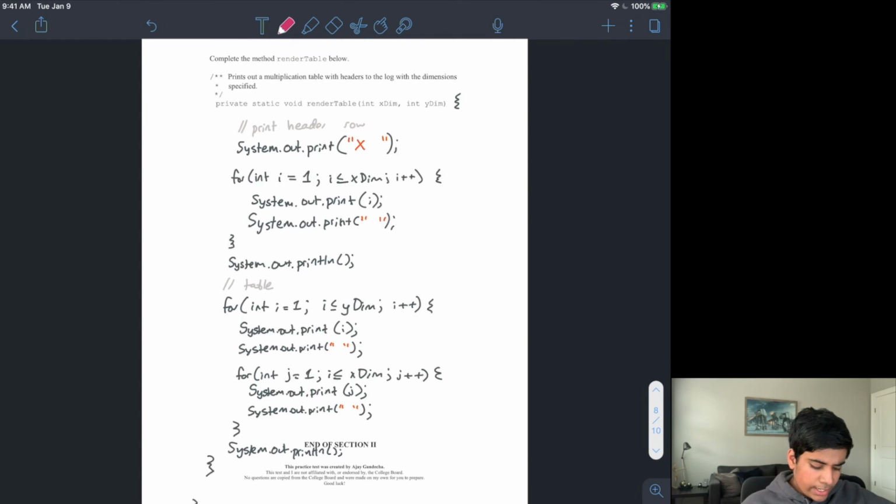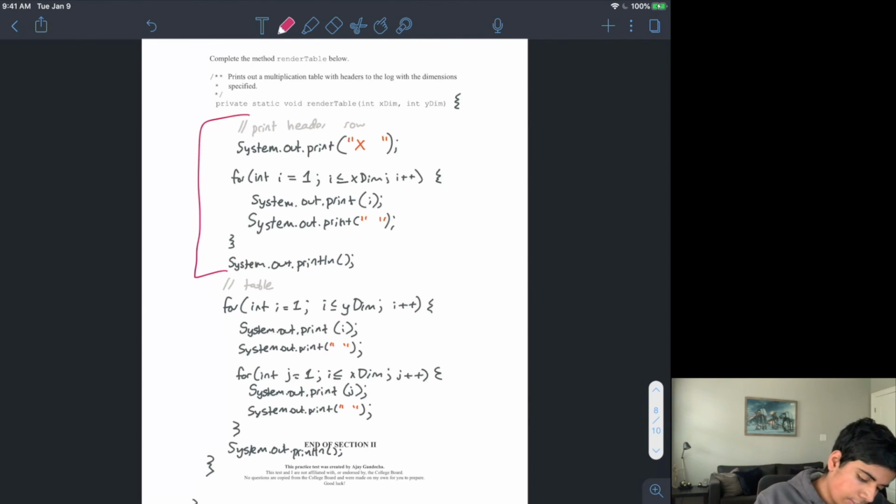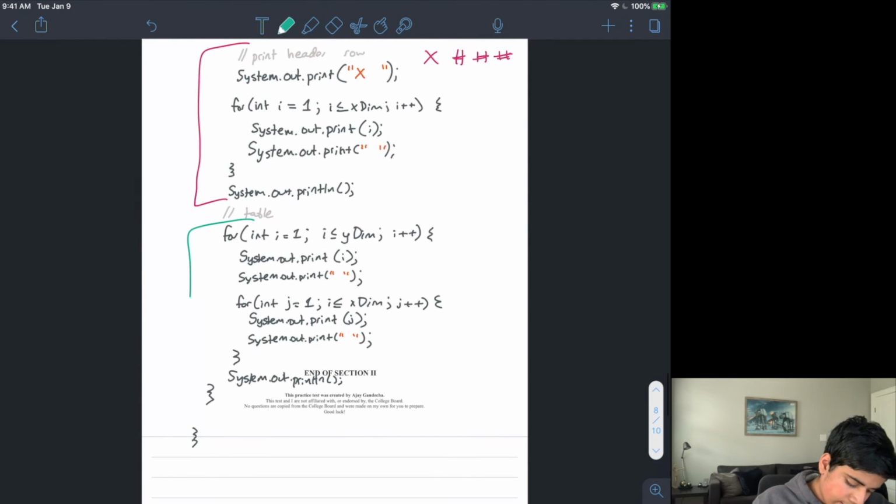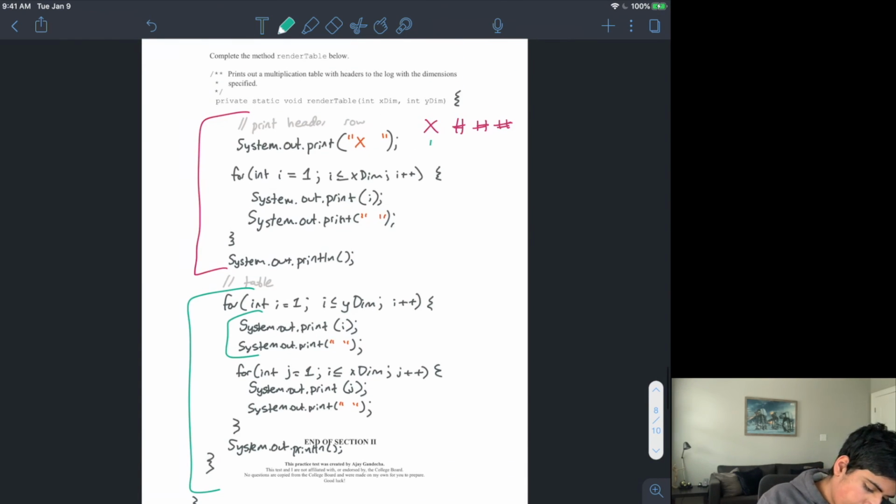But this one's very complicated because it has loops and it has a nested for loop. Essentially, the first part here prints out that header row. I start out with X and then I increase my numbers all the way to the maximum of my X dimension. And then in this part of my table, the first thing I do is print out the number of my header row, right?